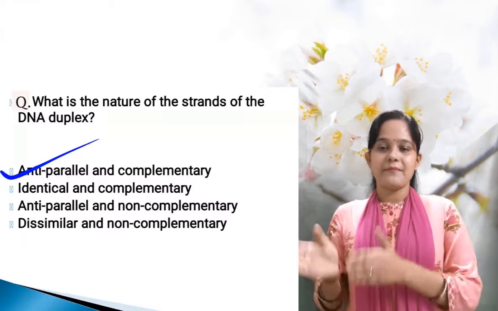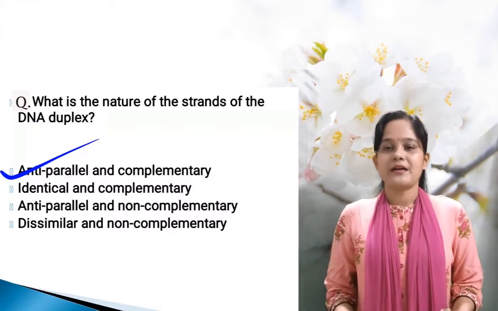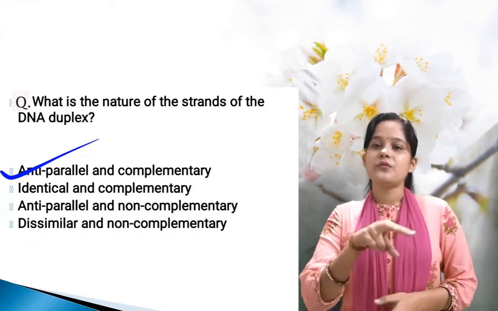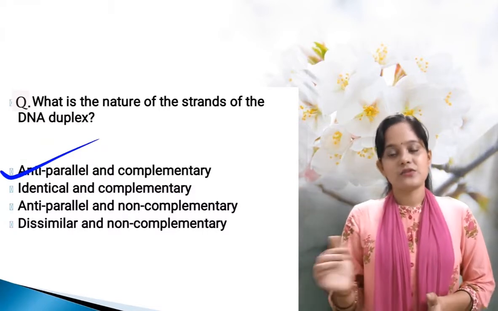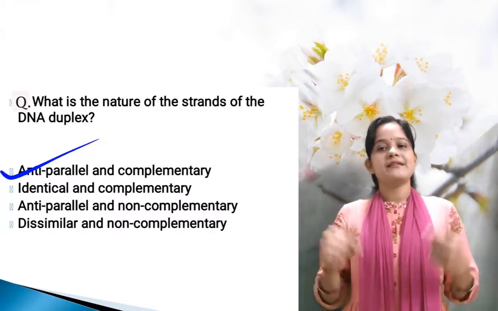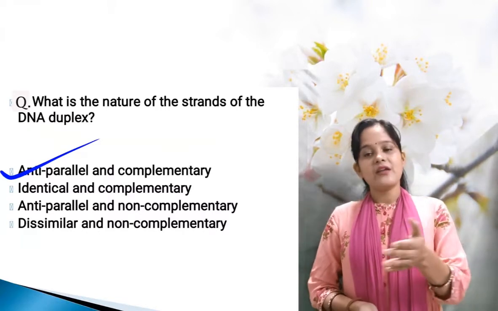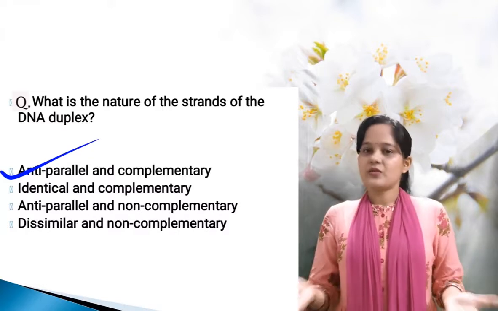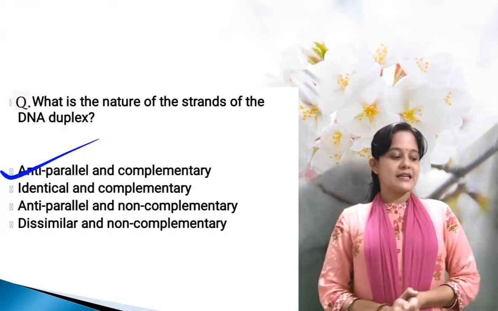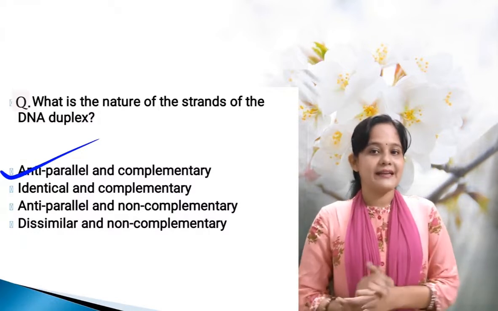Anti-parallel strands and complementarity of DNA are due to the hydrogen bonds present between the two bases of the DNA, that is, two nitrogenous bases of the DNA. If the DNA strands were parallel, hydrogen bond formation would not happen and base pairing would also not be possible. So here the answer is anti-parallel and complementary. That is the nature of the DNA strands.